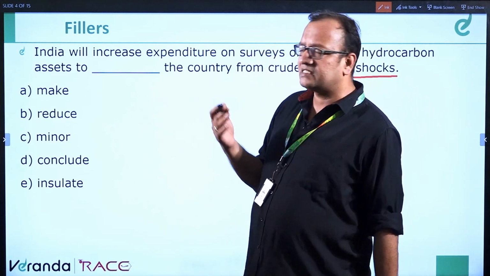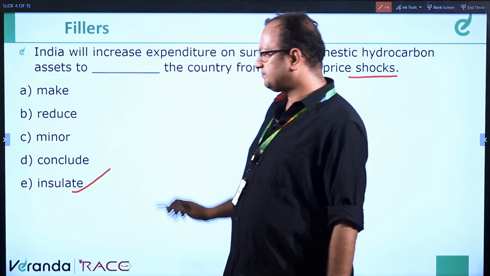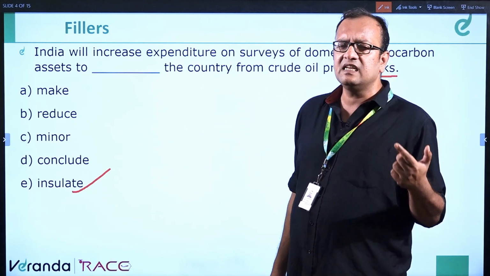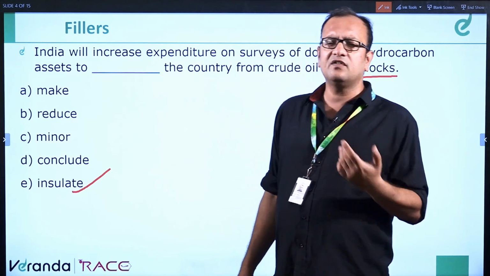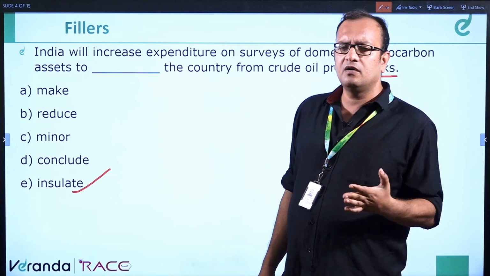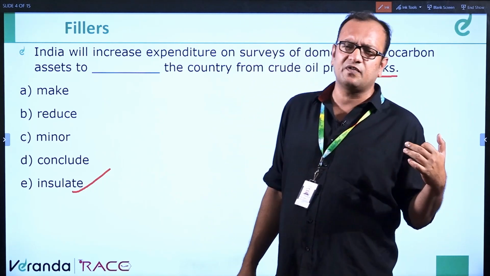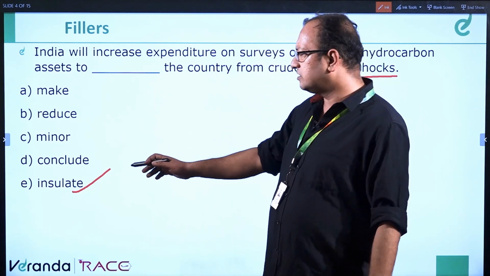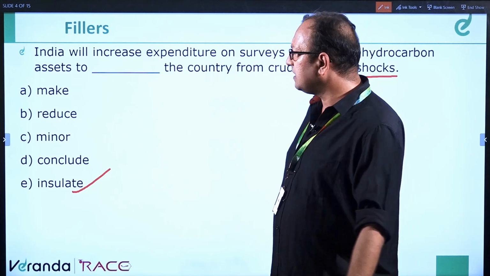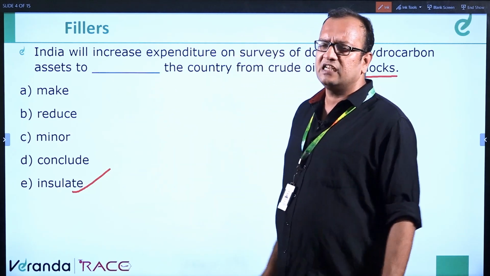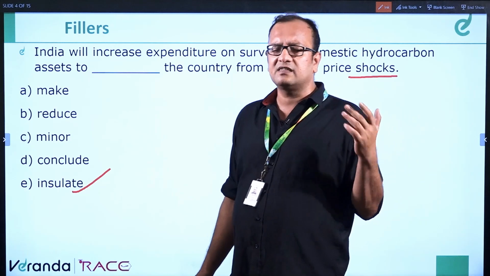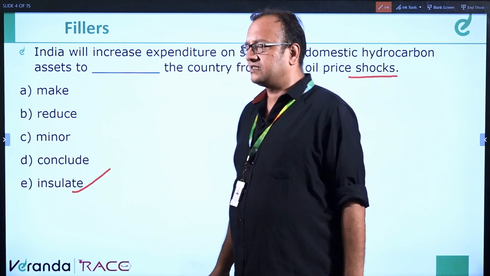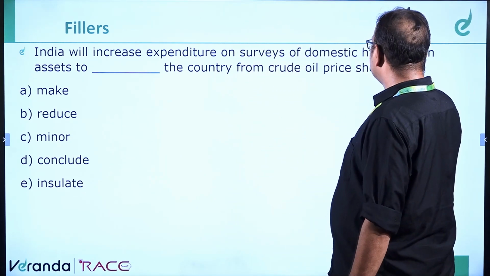Which word is similar to save? That is insulate. You have seen copper wires in your house that carry electricity. They are covered with plastic which saves people from getting shocked or electrocuted. So insulate means to save, especially to insulate against shocks. It is a very well placed word here, so insulate is the correct answer. Clear? Next question.